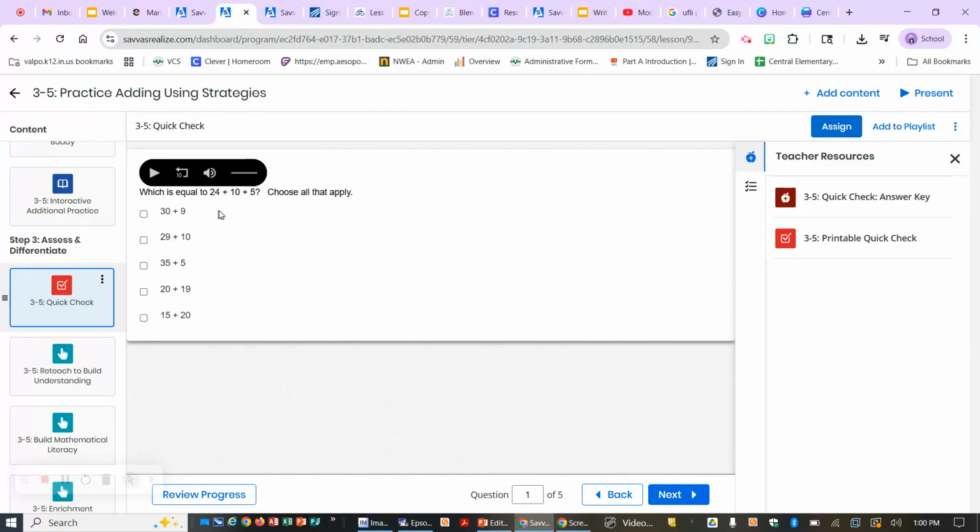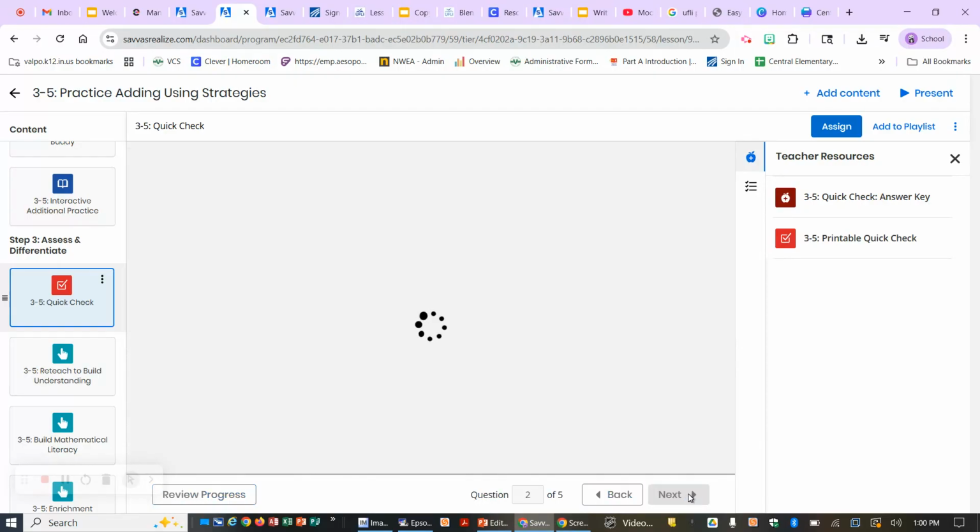you need to tell me all of the ones that are equal here. So what we need to do first is solve this problem, 24 plus 10 plus 5. Get your answer for that. And then you need to solve all of these and figure out which one's equal. Take your time and do your best. This is very solvable if you're putting in some effort.